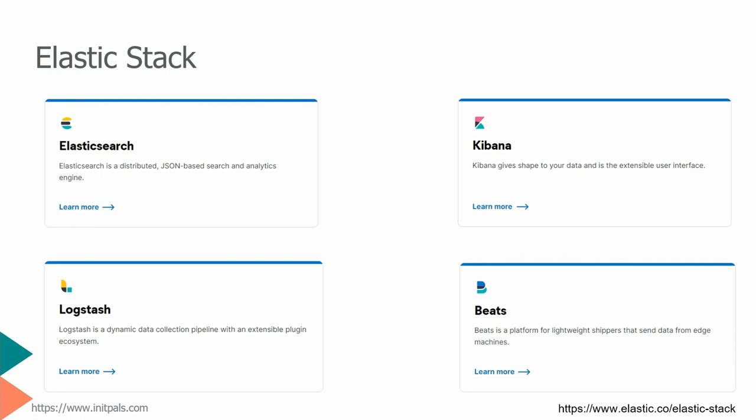It doesn't mean it can directly connect, but there are several drivers. For example, there are JDBC drivers available, so you can incorporate those drivers into Logstash, and by using them you can pull the data from the database and push it to Elasticsearch.